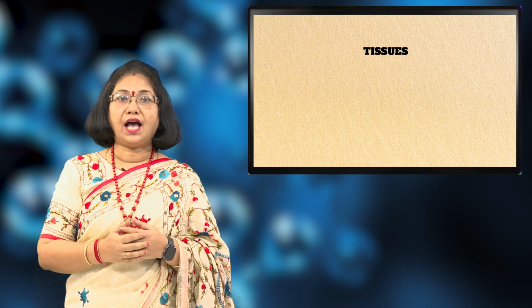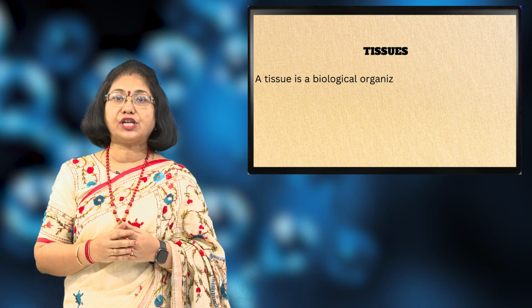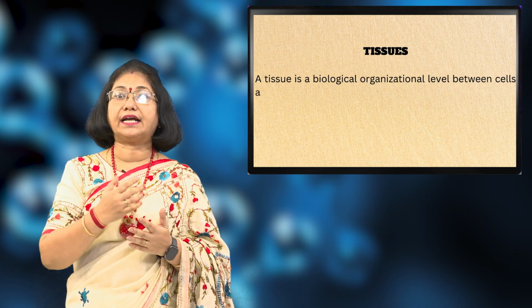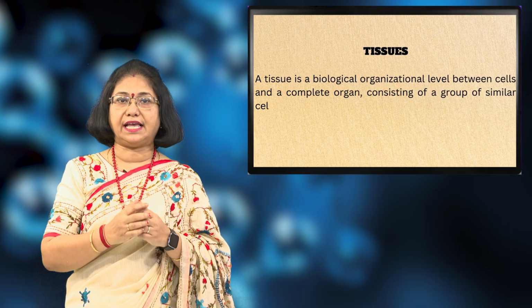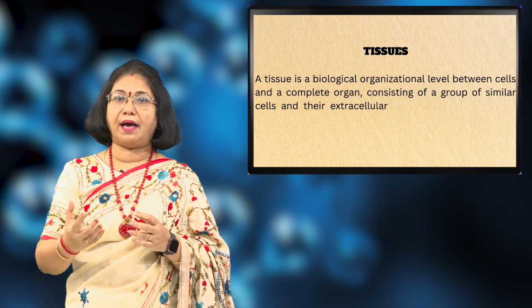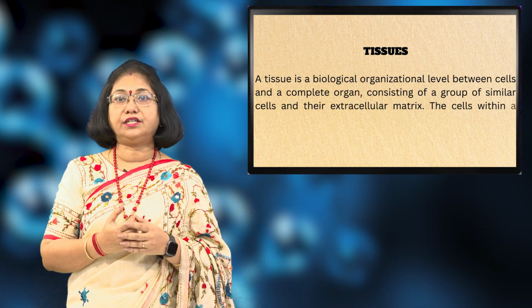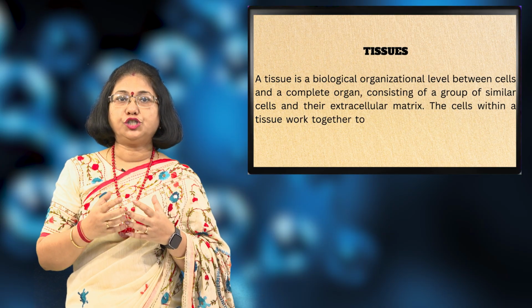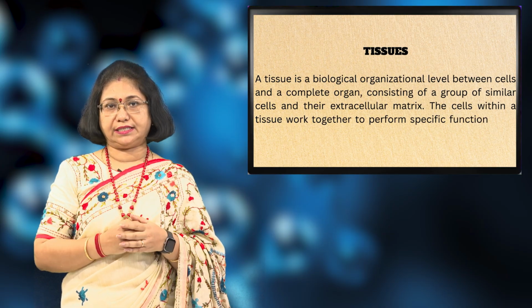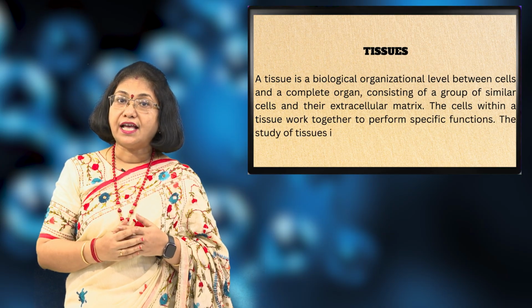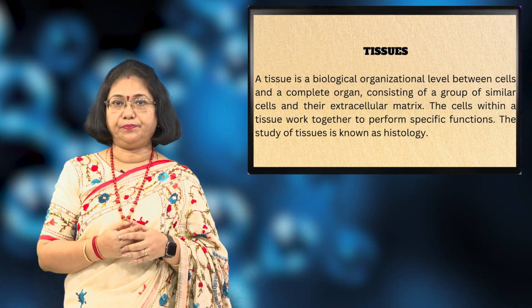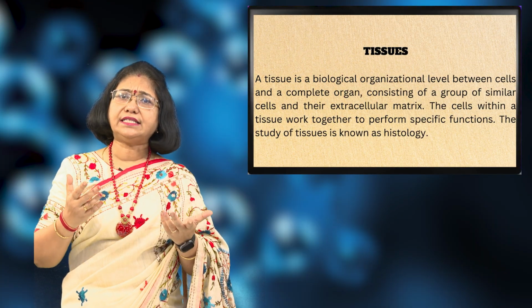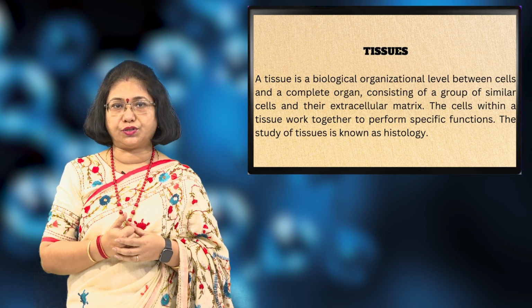Tissues are the biological organizational level between cells and a complete organ, consisting of a group of similar cells and their extracellular matrix. The cells within a tissue work together to perform specific functions. Do you know, students? The study of tissues is known as histology. Why? What is the need for having tissues?